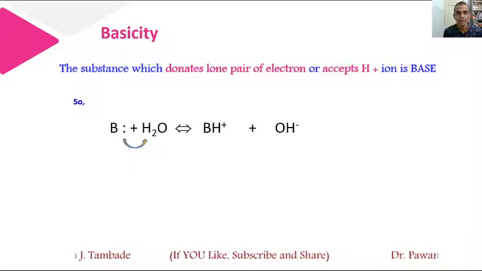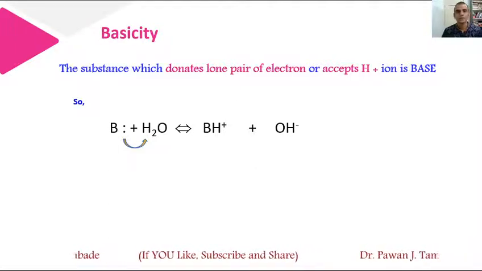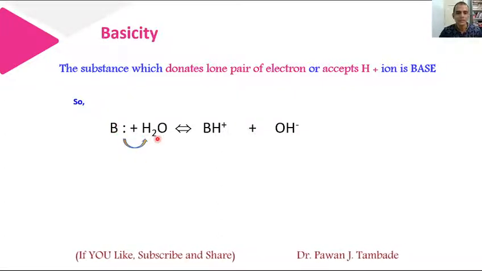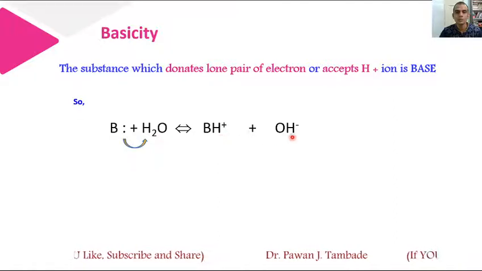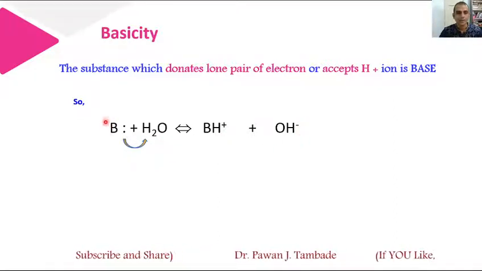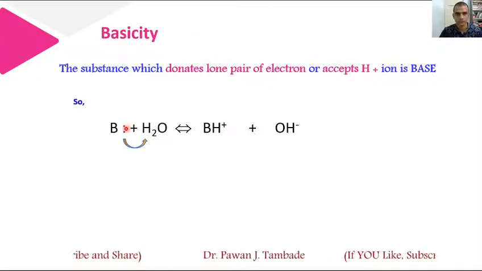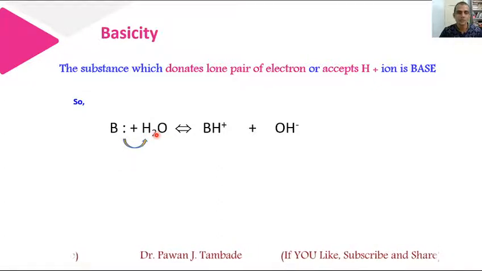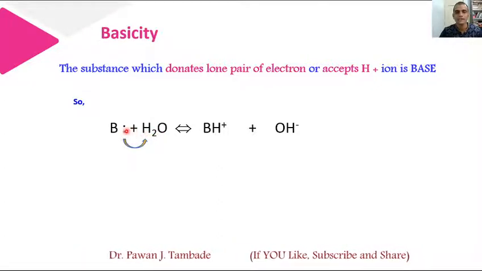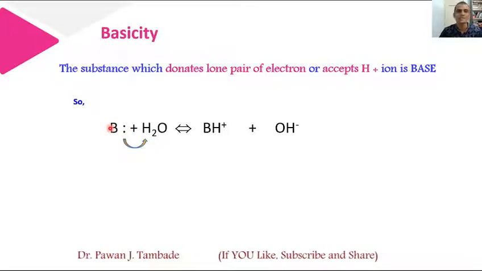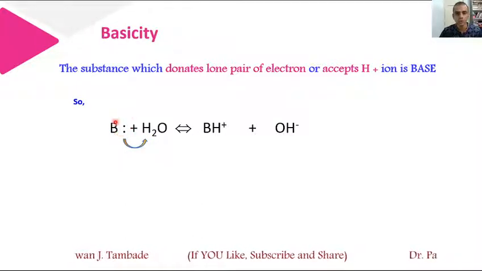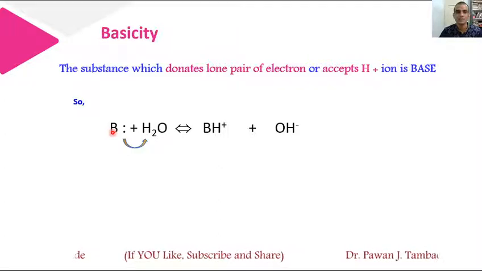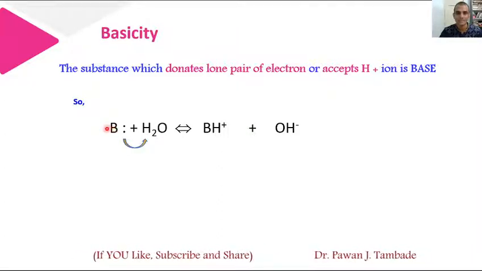In order to elaborate and understand this definition, look at the following reaction. In this reaction, B reacts with H2O to produce BH positive and OH negative ion. On B, there is a lone pair of electrons. During the course of the reaction, this H2O molecule breaks into H positive and OH negative, and that proton is accepted by B, or we can say that B shows a tendency to donate a lone pair of electrons. So we can say either it donates a lone pair of electrons or it accepts a proton. In both cases, it is basic in nature.